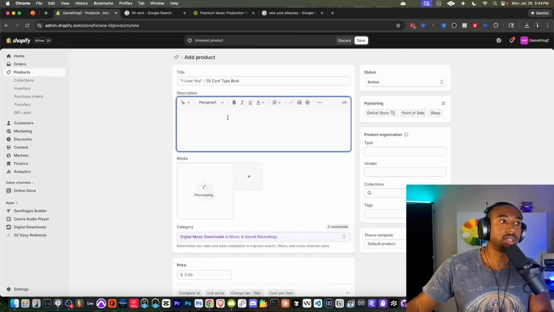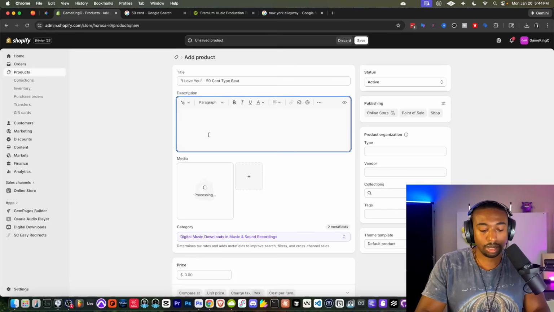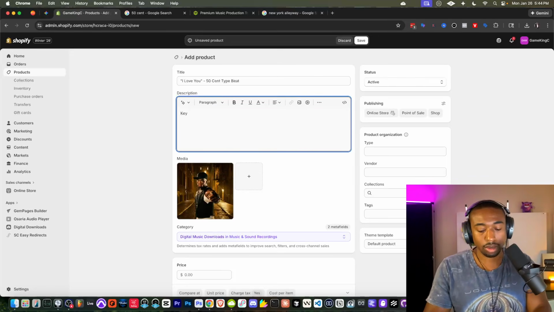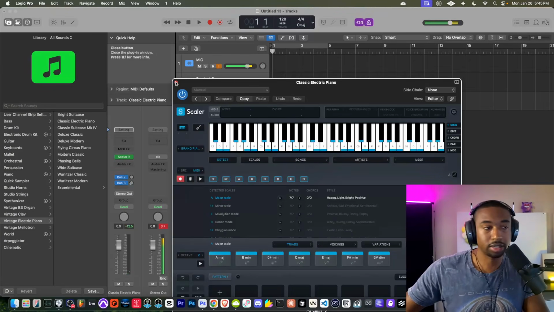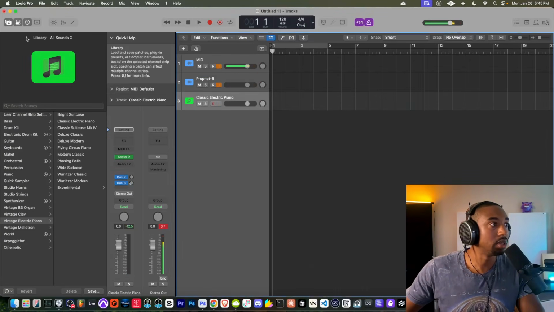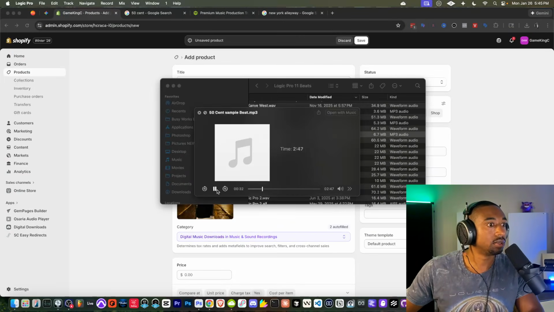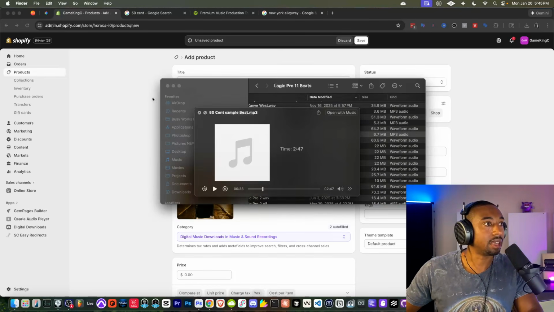Now the description, normally I would put the key. Now I don't know the key off the top of my head, so I'm not gonna sit here and bore you guys to tears about the key. Actually, let me figure this out real quick. All right, so the scale says F sharp minor. So we're gonna go back and put the key as F sharp minor.